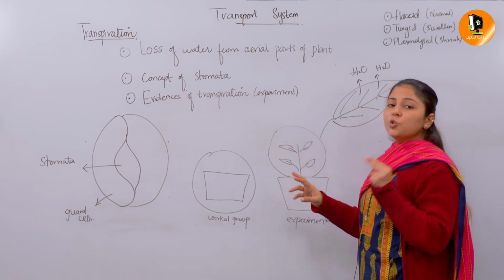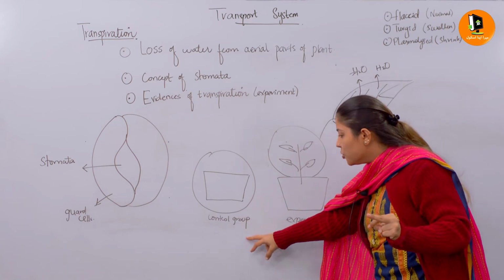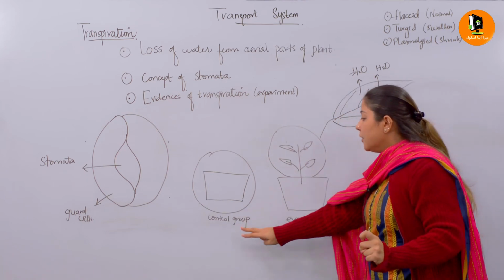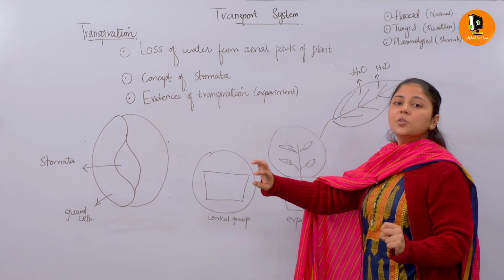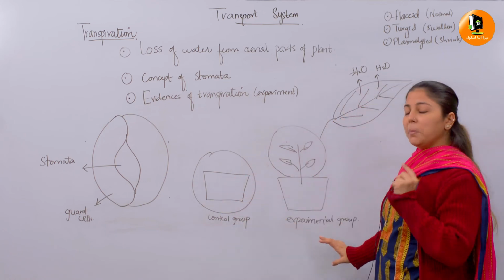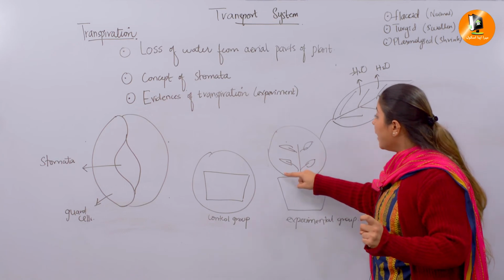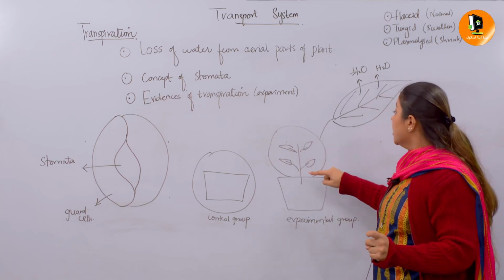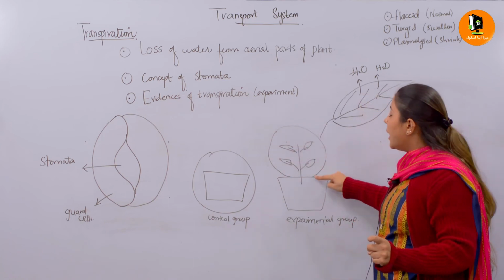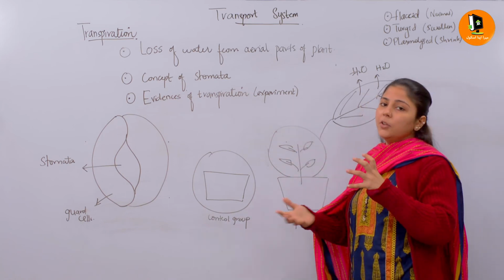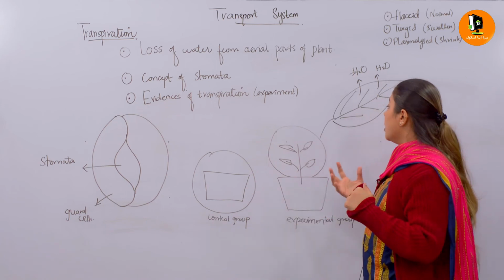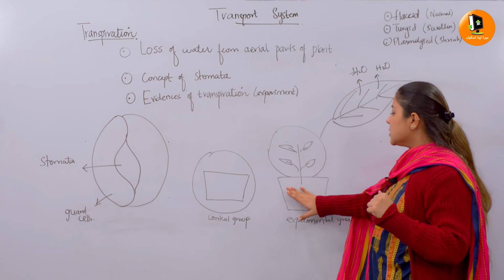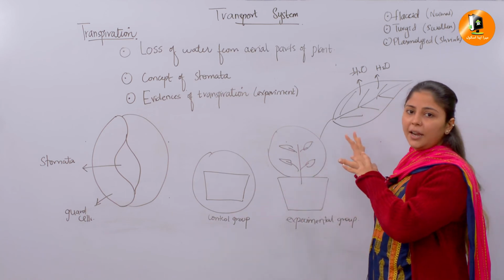Okay, I have kept two pots over here, one in the control group and one in the experimental group. In the control group pot there is no plant, but in the experimental group there is a plant, and I have covered this plant with a polythene bag. Why have I covered it with a polythene bag? To know about the concept of transpiration.